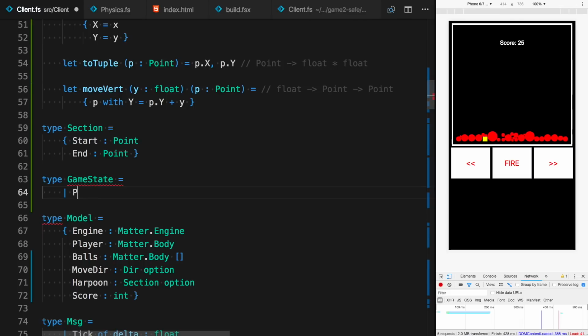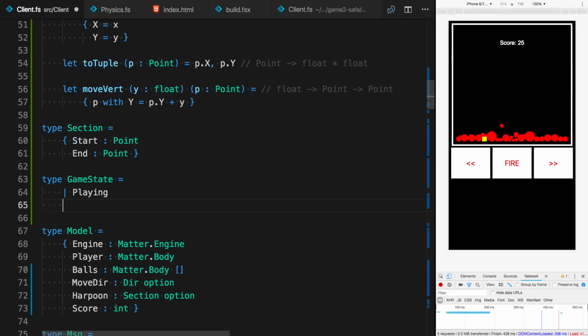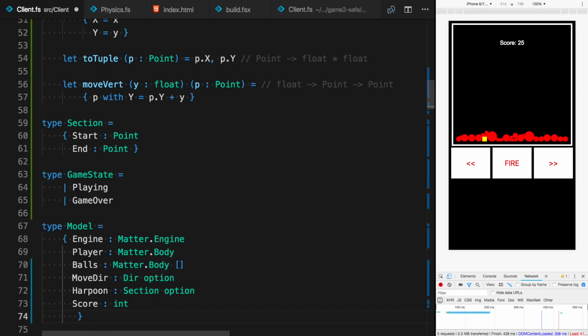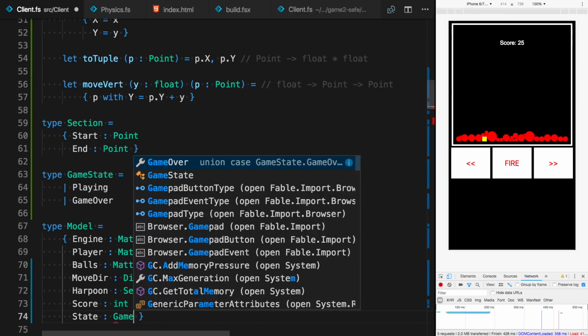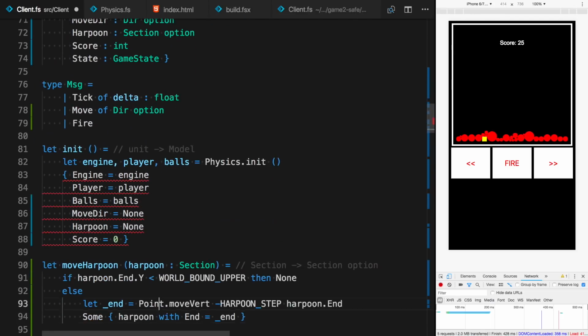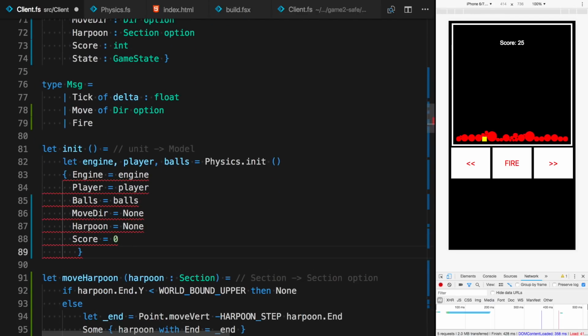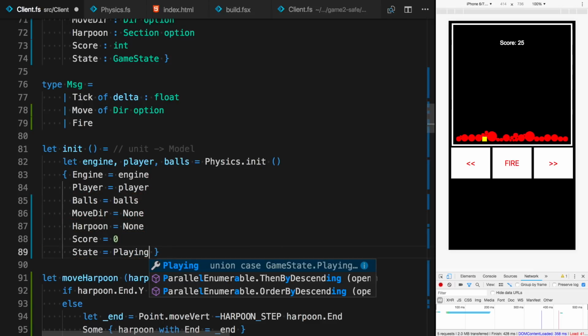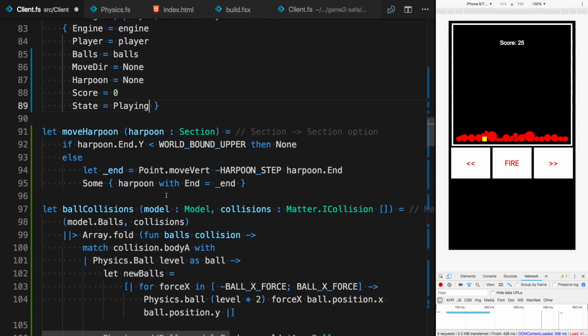And game state can be either playing, which means we are currently playing, or just game over. And add that at the very end of the model, state of type game state. Obviously, initially, we want to set that to playing so that we start playing immediately.